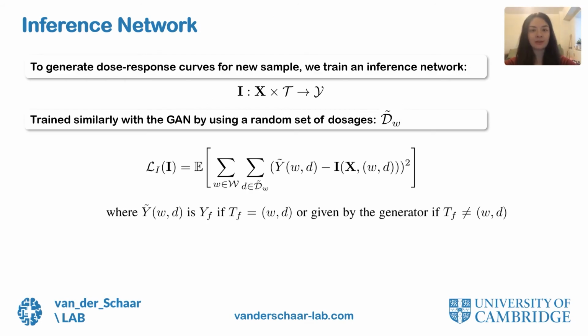Once we have learned the counterfactual generator, we can use it to access generated dose response curves for all samples in the dataset. Now, to generate dose response curves for a new sample, we use the counterfactual generator along with the original dataset to train an inference network using supervised learning methods. Similar to the way we train the generator and the discriminator, we train the inference network using a random set of dosages. The loss for training the inference network is described here. Note that for the factual treatment and dosage, we use the factual outcomes from the observational dataset, while for the other sampled dosages, we use the generated ones from the counterfactual generator.